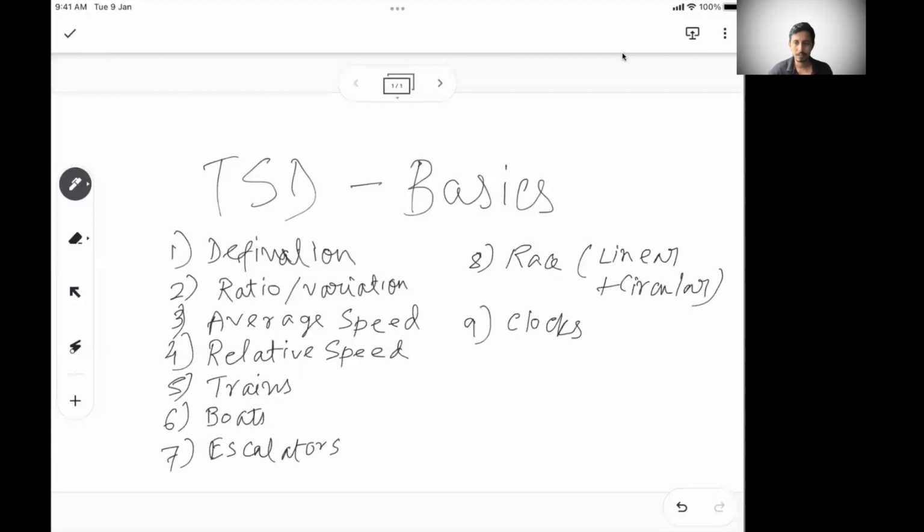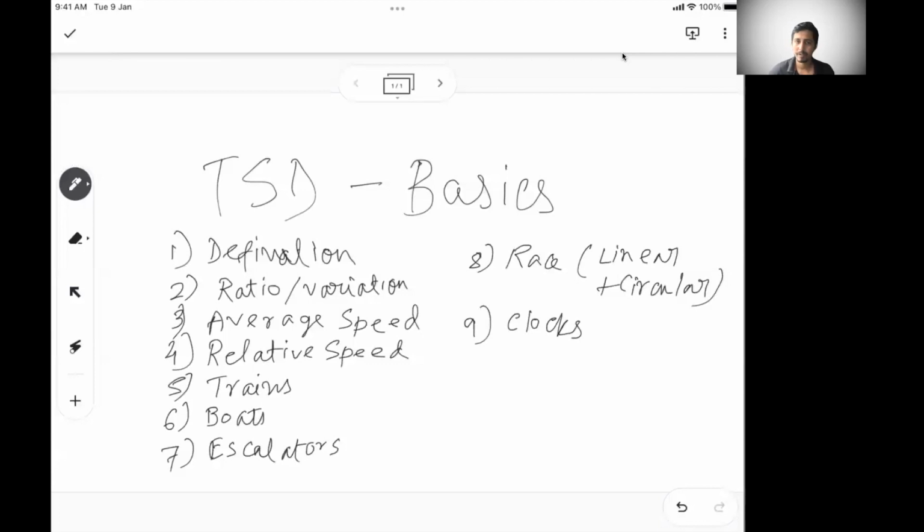So these are the few things that we are going to cover in time, speed, and distance. For each of the topics I will spend some time explaining the concepts, how you should think about it, and then we'll take a working example to strengthen your understanding around this area. So with this, let's get started.